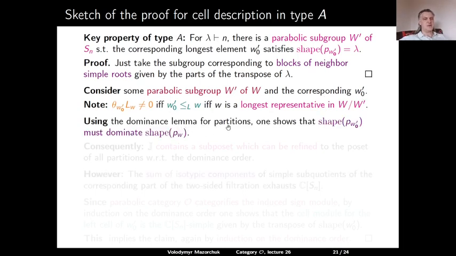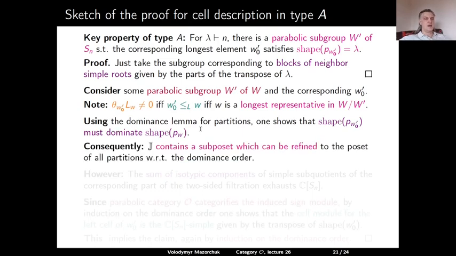Using the dominance lemma for partitions, one shows that under these assumptions, the shape of PW0 prime must dominate the shape of PW. So consequently, it follows that our poset J contains as a subposet some poset which can be refined to the poset of all partitions with respect to the dominance order.